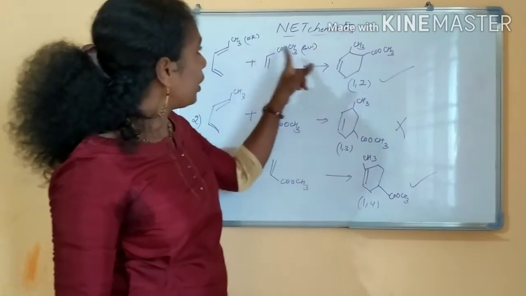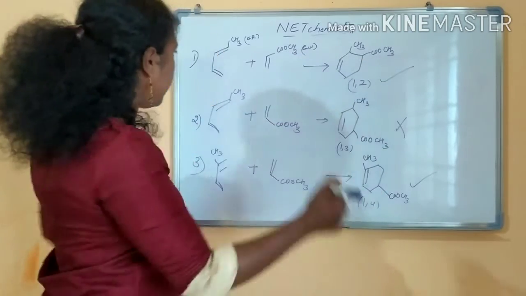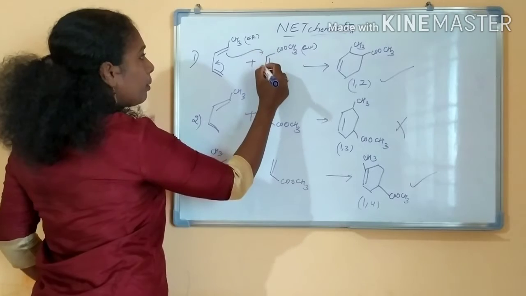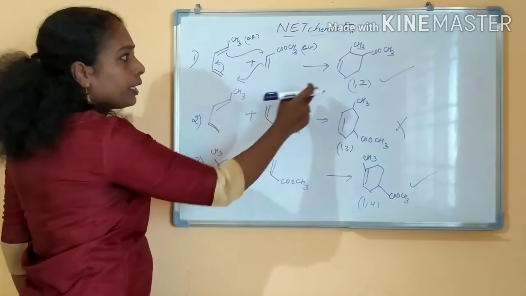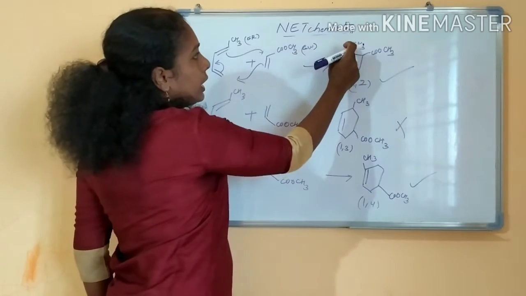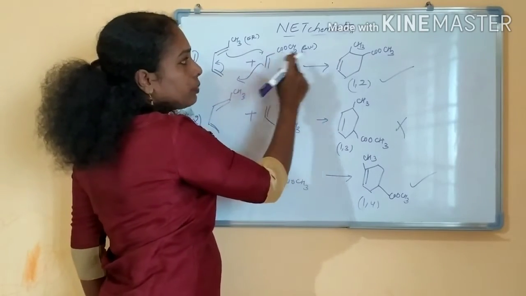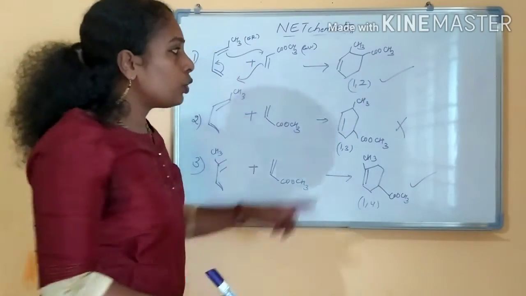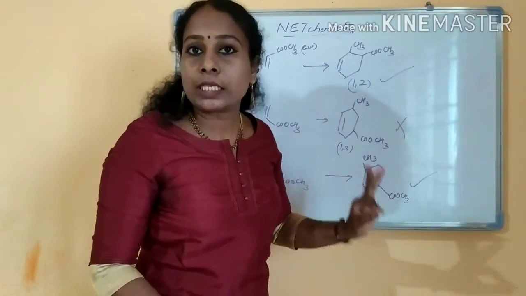If you see, the product forming is the 1,2 product, right? Only the 1,2 product forms. This bond will shift and this bond will come here and this bond will come here, forming a 6-membered ring. Here there is one double bond, and at the first position CH3 is substituted. Where it has bonded, there the COO electron withdrawing group is substituted. So this 1,2 isomer will form exclusively.